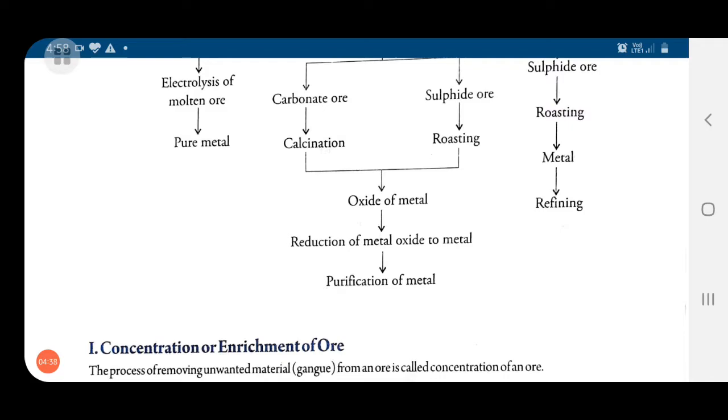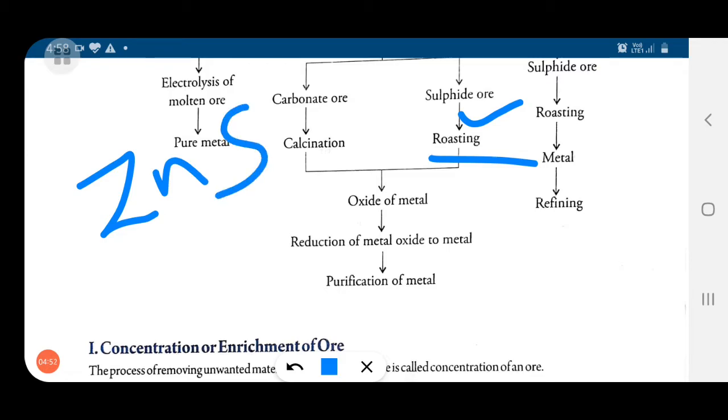Now see sulfide ore. For sulfide ore, we employ the method called roasting. We can take the example of zinc sulfide, which is heated in the presence of oxygen, because for roasting you have to show the presence of oxygen, and we apply heat.